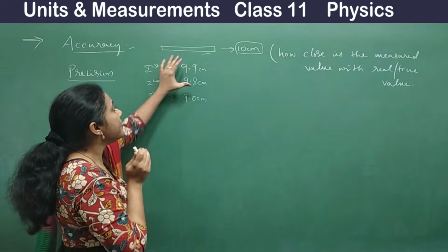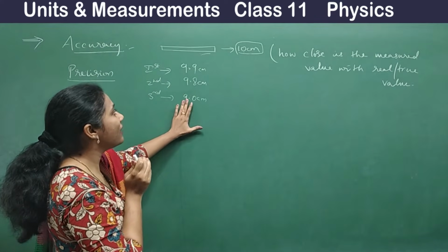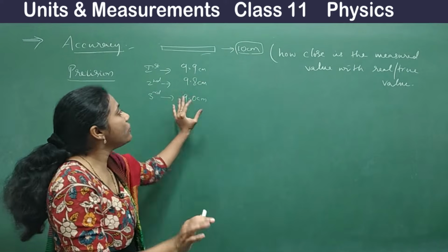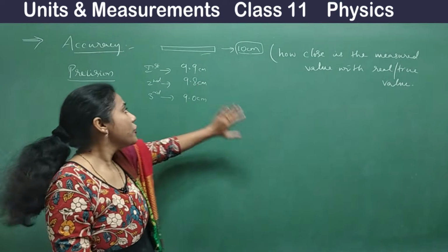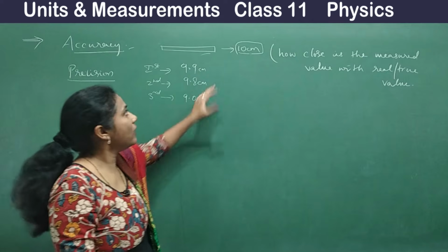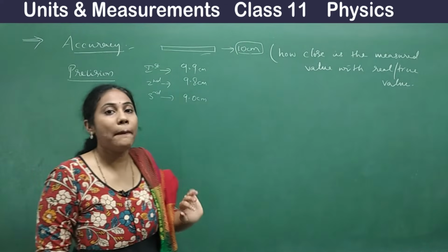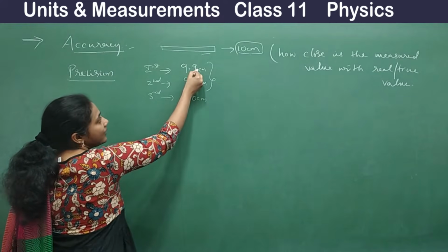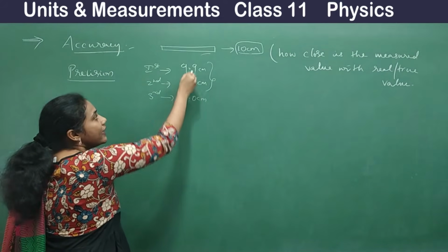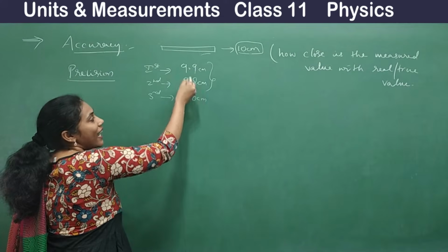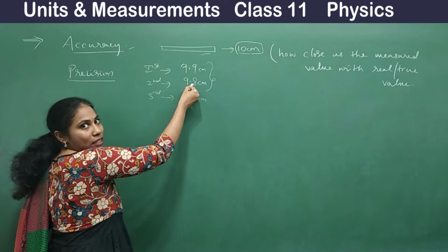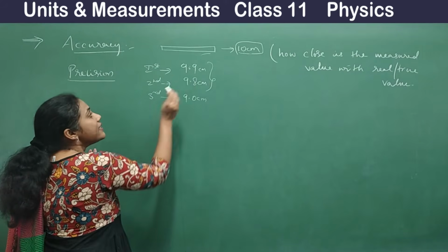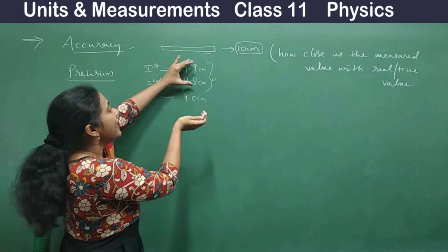See here, none of the values are matching with your true value. That means none of the values are accurate. Yes or no? They are not accurate values because they are not exactly matching with your true value. But you see these two values, 9.9 and 9.8. I can consider these two values, take the average of these two values, and produce it as the answer. These two values are very close.